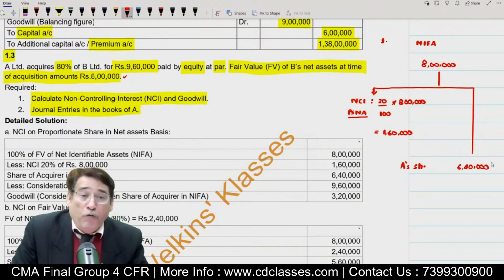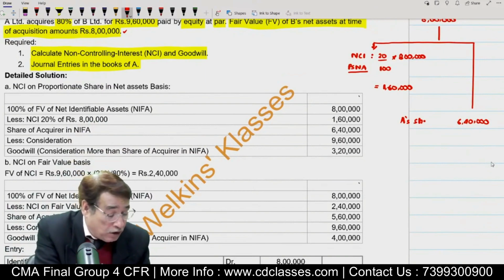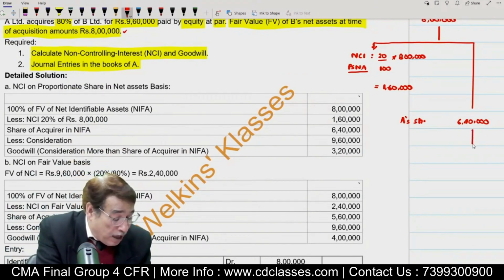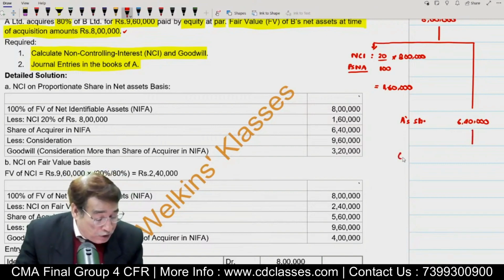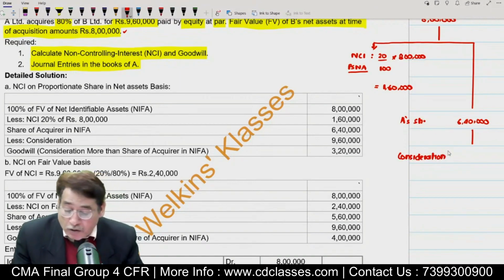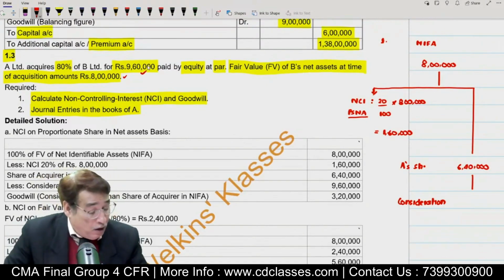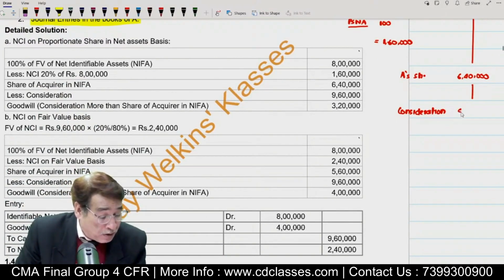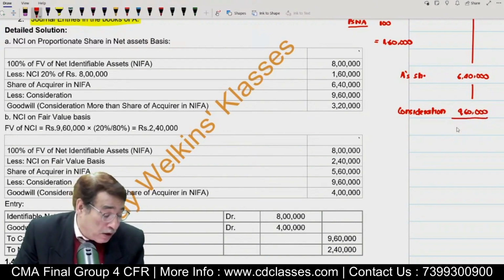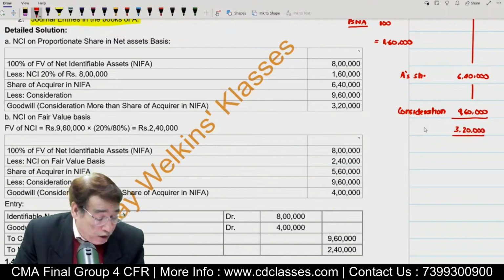In order to compute the goodwill, pay attention, I am going to explain something else in this question also. Ultimately, I will have to compare this amount with the amount of consideration. I have told you on several occasions. What is the amount of consideration in this case? We acquired 80% control by paying 9,60,000 rupees, so I am going to write 9,60,000 here. Now you tell me whether there is goodwill or gain on bargain purchase. Because consideration is more, we are still having goodwill.